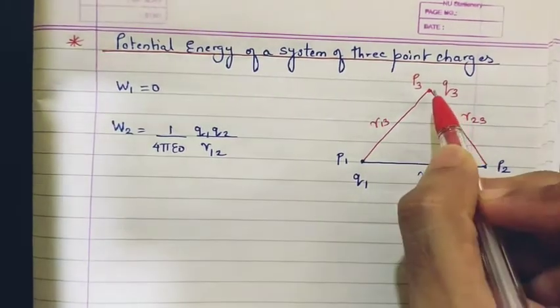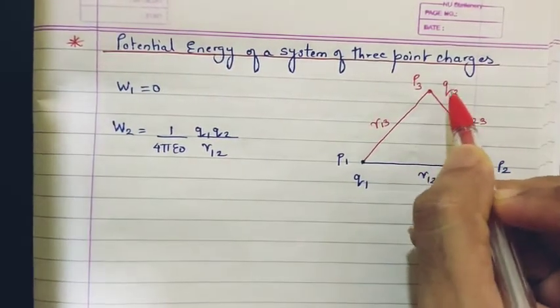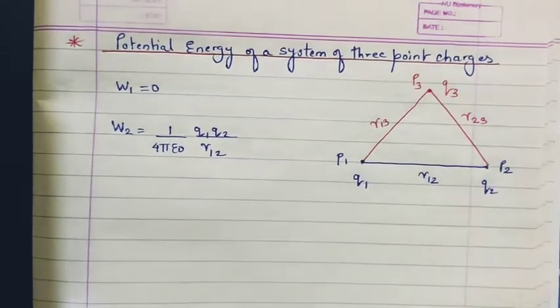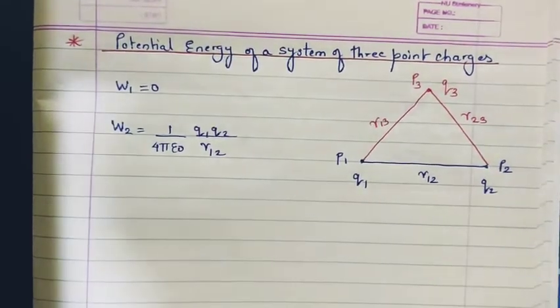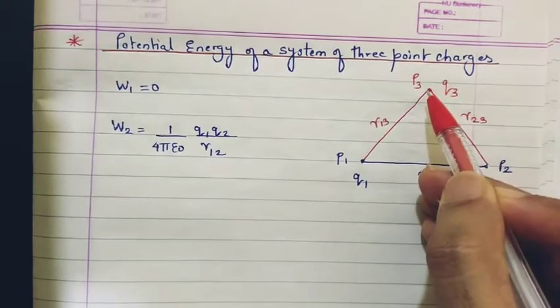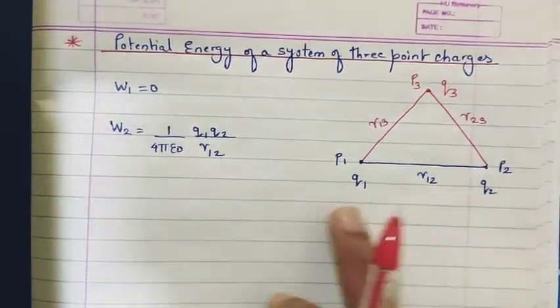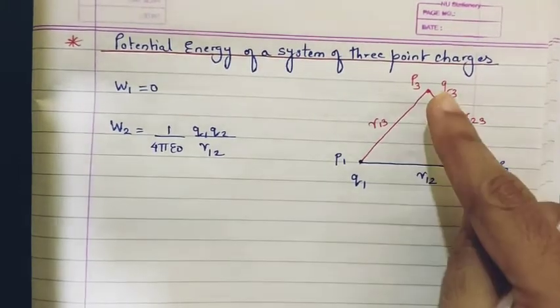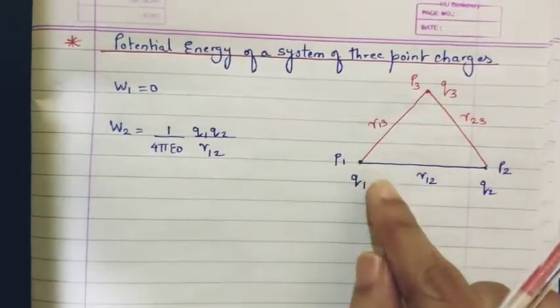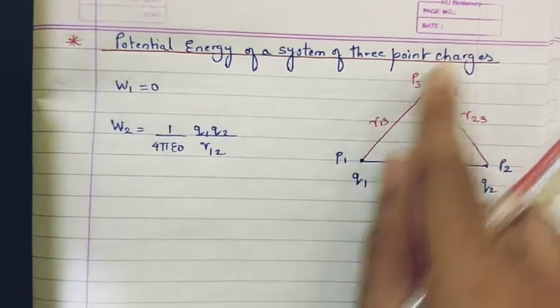So we are going to find out the work done in getting this charge q3 from infinity to this particular point P3. When you are getting this charge from infinity to point P3, there will already be 2 charges present over here. So the work has to be done against the charge q1 because q1 will also try to push it, right?